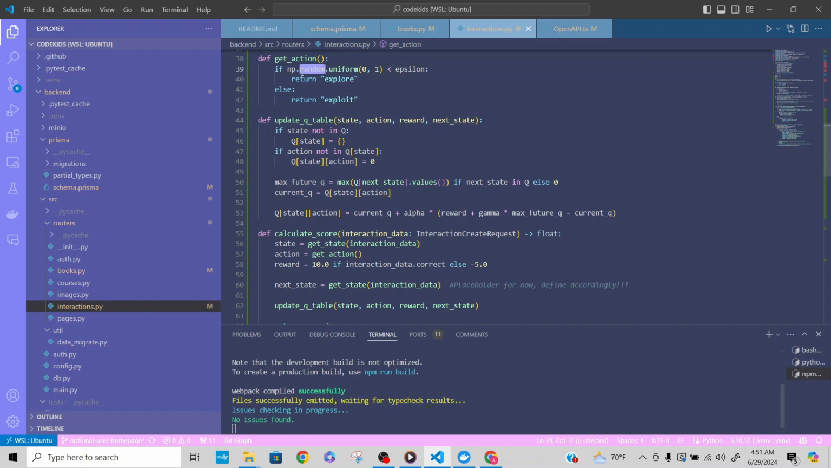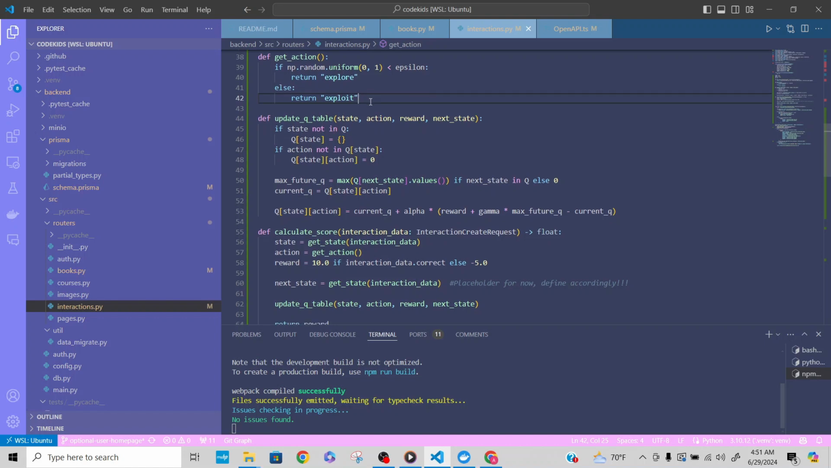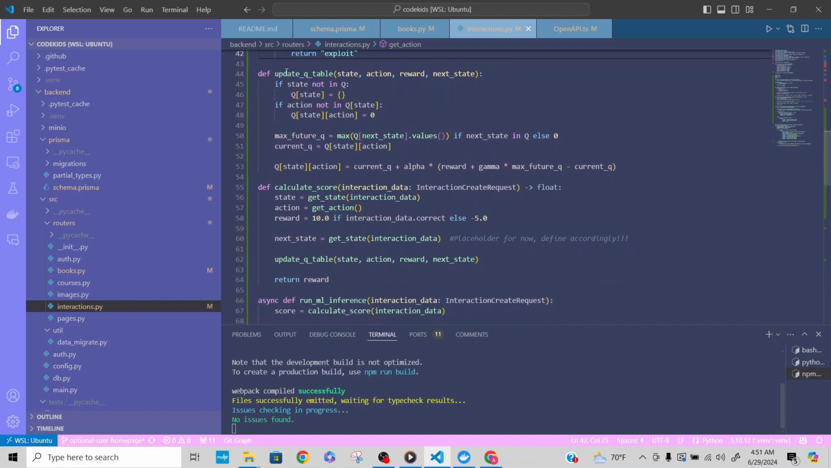So with probability epsilon, it chooses to explore, meaning try a new action, right? Otherwise, it will exploit, meaning it'll choose the best known action. So that's how that works. And here's the QTable update function.